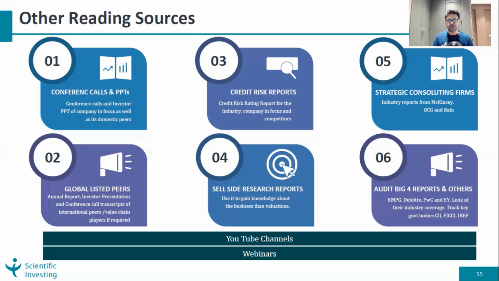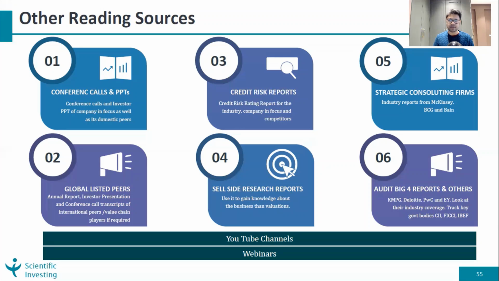For those of you who don't know what credit risk rating agencies are: whenever a company takes a loan, these credit rating companies have a regulatory mandate, and there are only 3, 4 or 5 such companies, where the top 3 have most of the market share. They have the mandate to rate the loans of these companies by assessing the credit quality of the company, how good or bad the company is in terms of paying back the loan it is going to take.